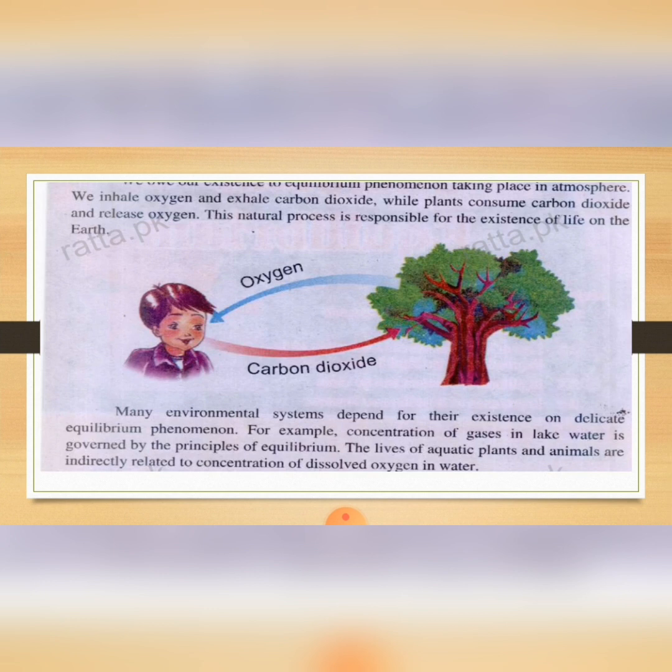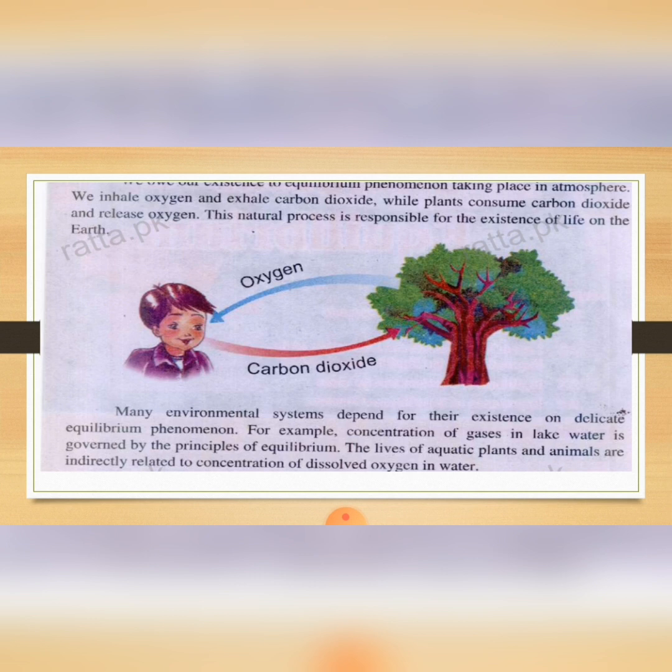Our existence is due to equilibrium, and equilibrium phenomena are taking place in the atmosphere. We inhale oxygen and exhale carbon dioxide, while plants consume carbon dioxide and release oxygen. This natural process is responsible for the existence of life on the earth.